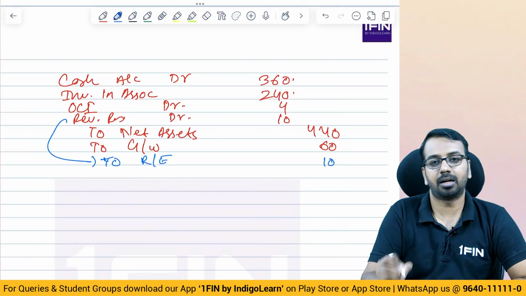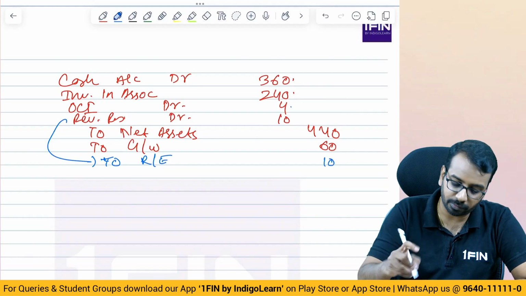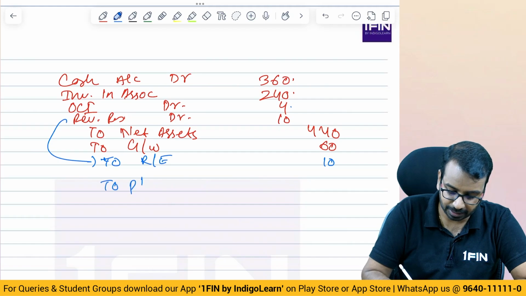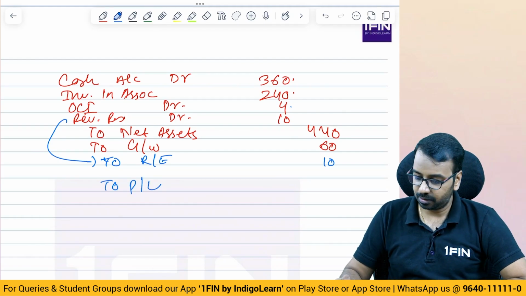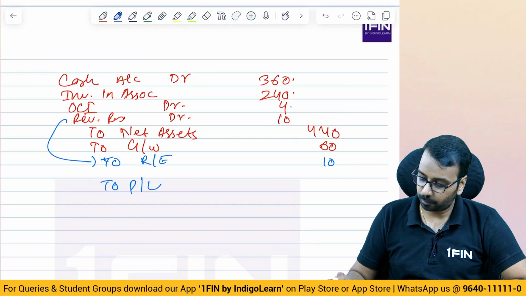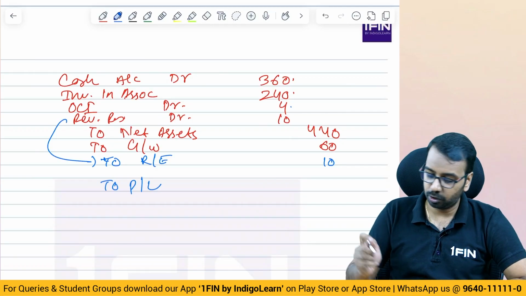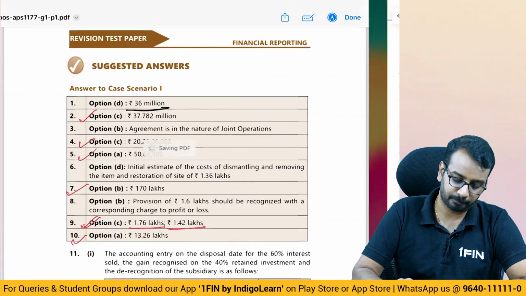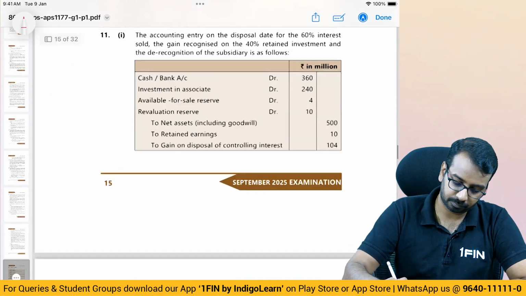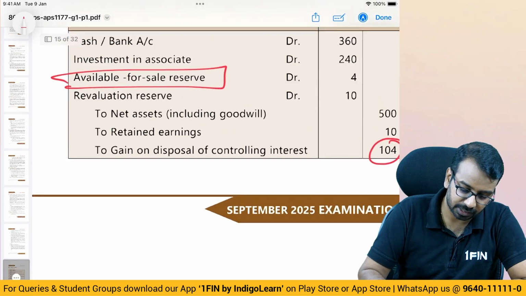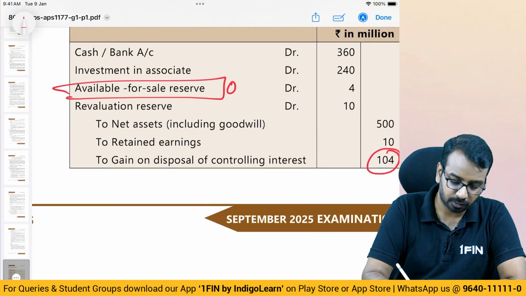So this 10 is transferred to retained earnings. This 4 will be transferred to P&L along with the gain. So what is the gain to P&L? 360 plus 240, 600, plus 4, minus 500. If you do that, you get 104. So 104 will be recognized in P&L. We don't have this available for sale reserve, so here you will write OCI.